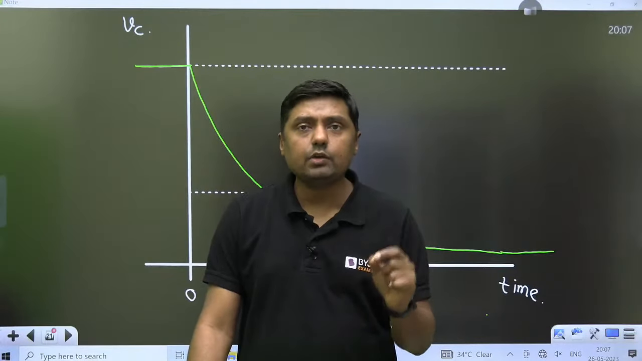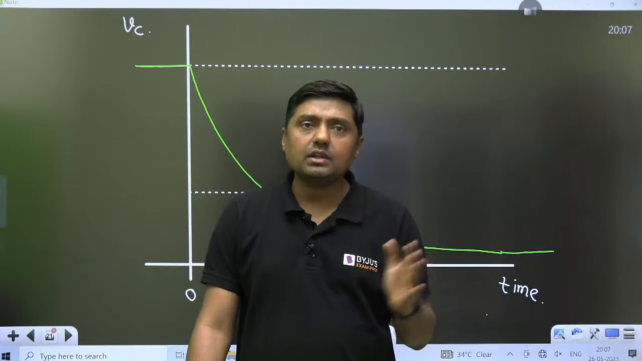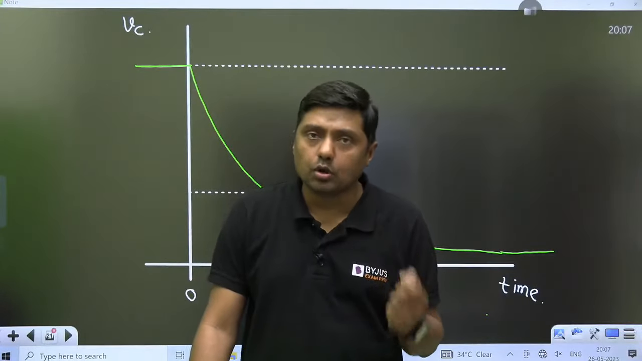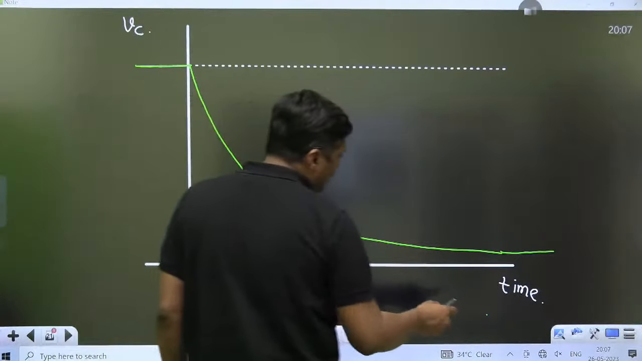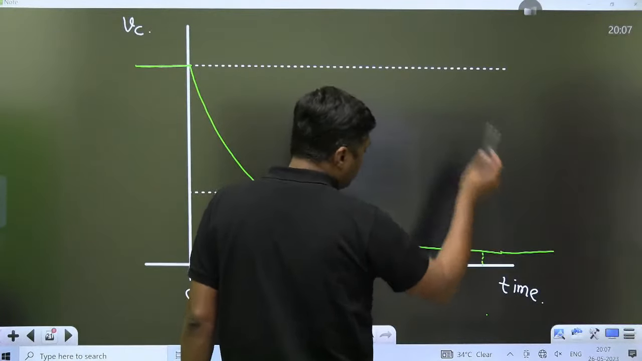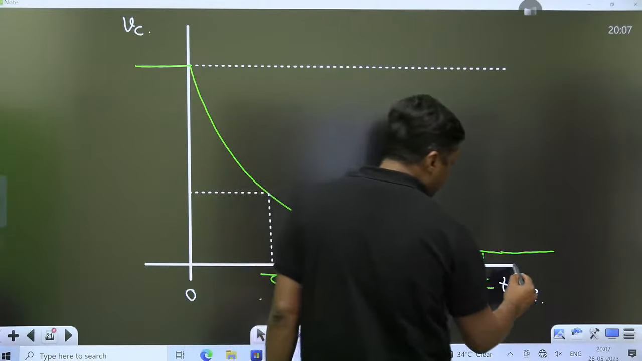So steady state will be reached at what? T equal to infinite. But we can't wait up to infinite, and that's why sometimes we are choosing what? 4 tau or what? 5 tau. So up to 4 tau, it will reduce up to 2% of the final value. So that is called settling time. Or sometimes we are choosing what? 5 tau.